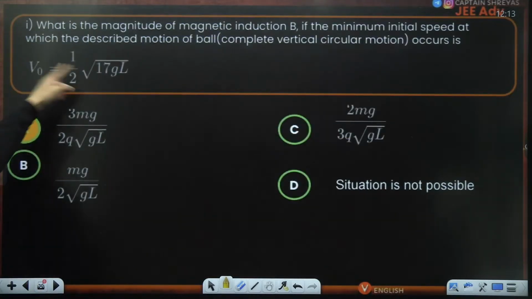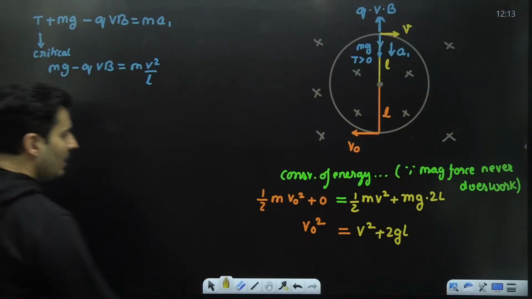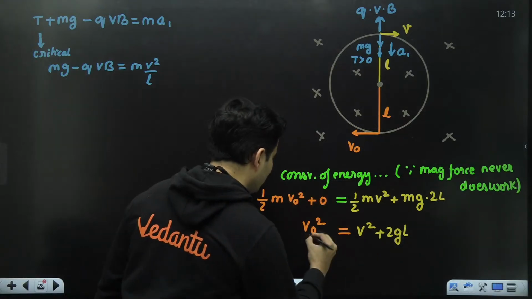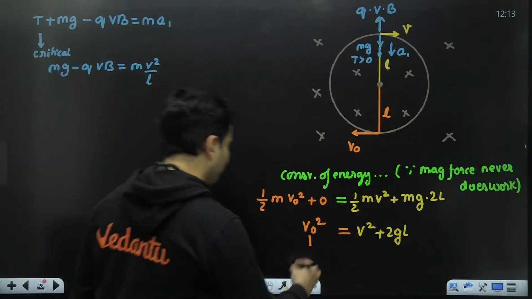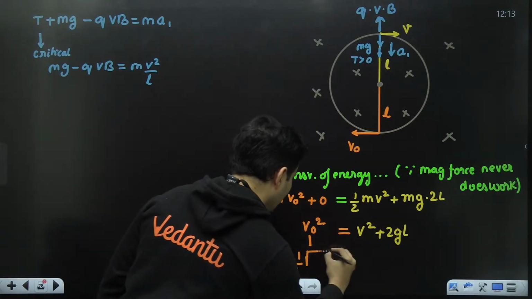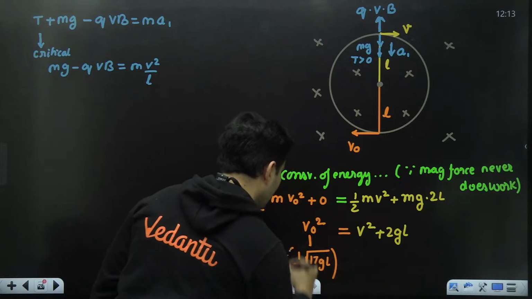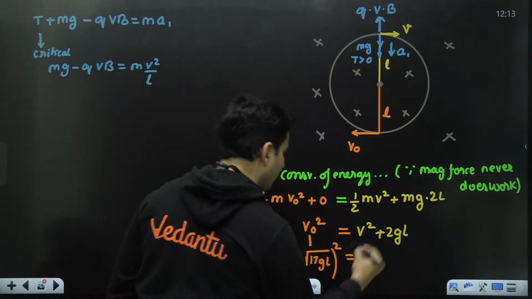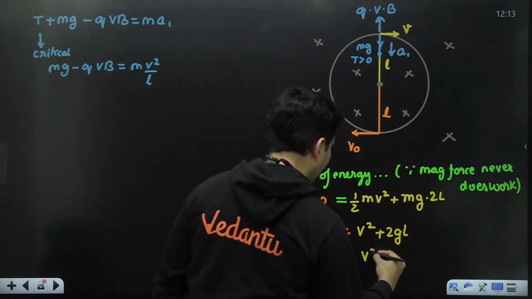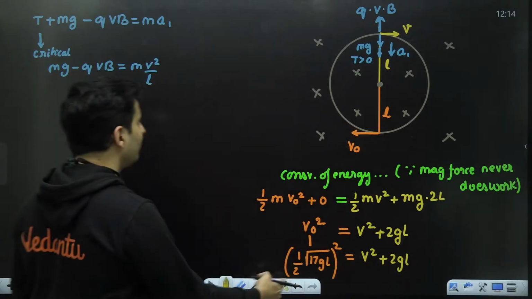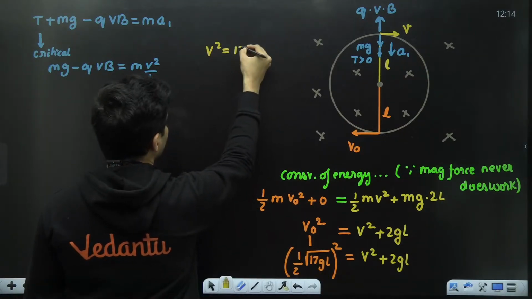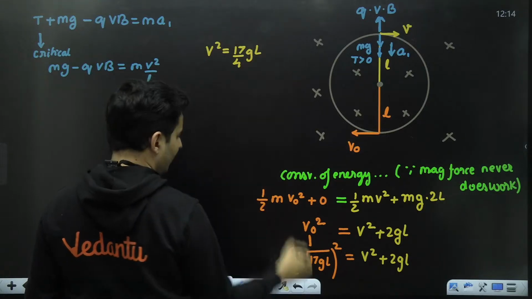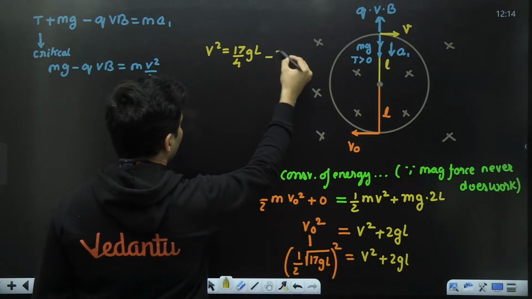And in the previous part, V naught value was given. So substitute V naught as half root 17 GL. Over here, they have already mentioned V naught to be substituted as half root 17 GL. So substitute this over here, and from this you are just going to get the value of V square. How much will that V square be? You can calculate. So this will be 17 by 4 GL, because 2 square is 4, minus 2 GL.